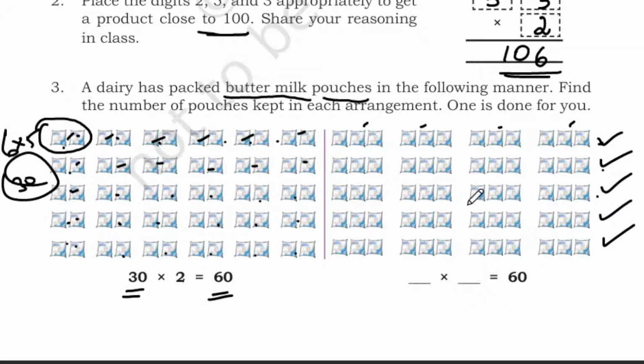So 5 fours are 20. And how many buttermilk pouches in each group? You have 3. So 20 into 3: 3 zeros are 0, 3 twos are 6. So you'll get 60.